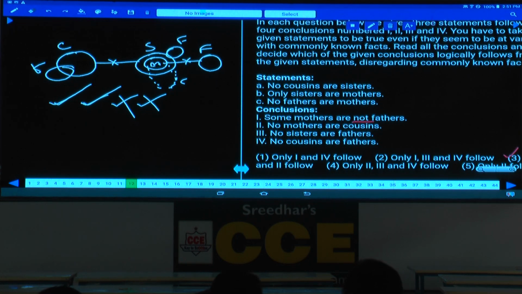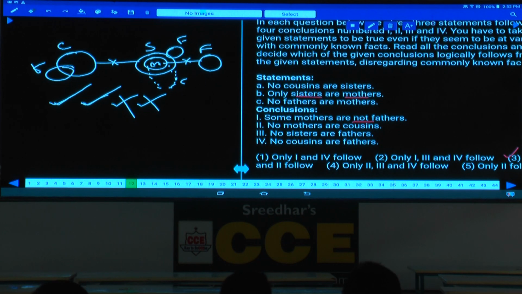Now for some of the people, the answer could be different. Why? Because you have taken only sisters or mothers as all sisters or mothers. Hence we should have got 1, 2 and 3. But the answer is only 3. 1, 2, 3 choice is not there, I think. Does 1, 3, 4 come? 1, 3, 4 comes. How does 4 go? 1, 2 and 3. If 1, 2, 3 is there, most 80% of the people will opt for 1, 2, 3 only. As it is not there, hence we have left this one. Avoid. Done with this? And 12th one, choice 3.